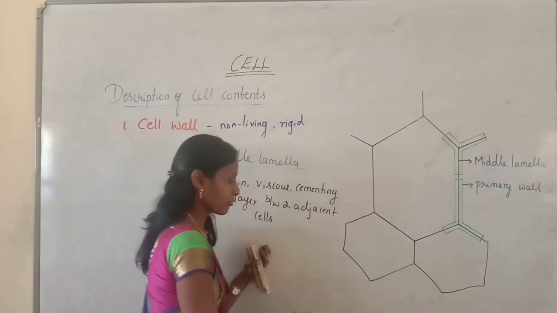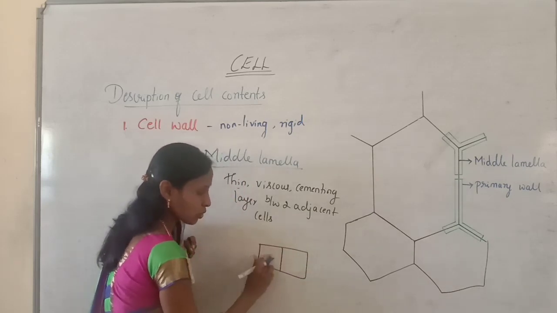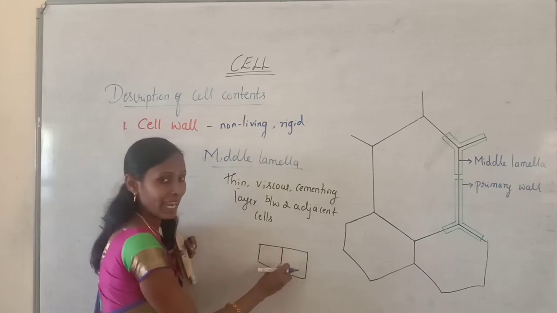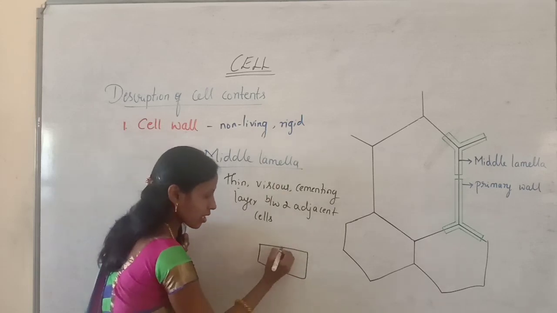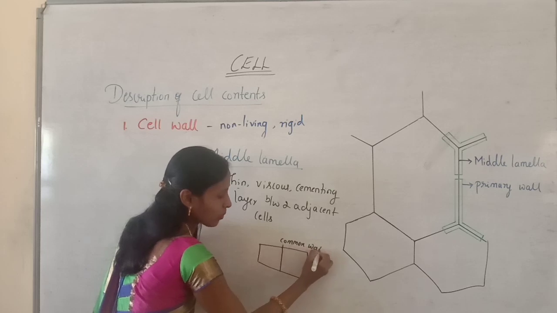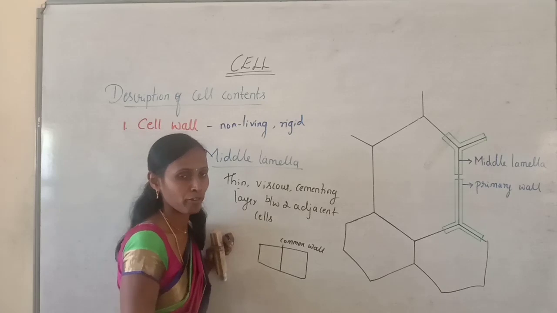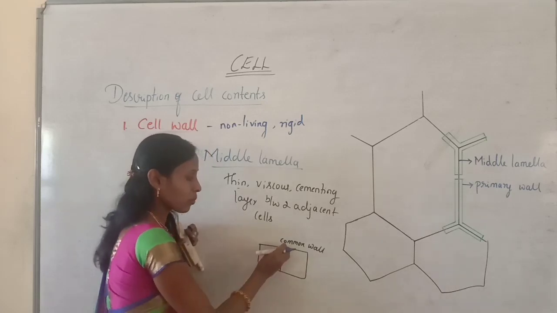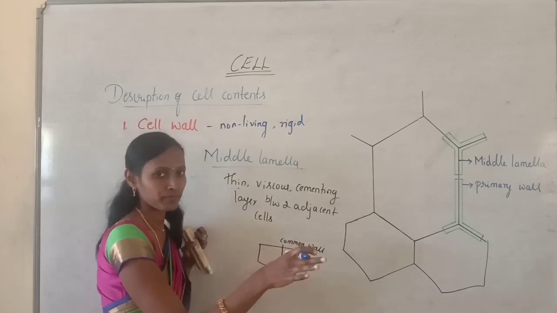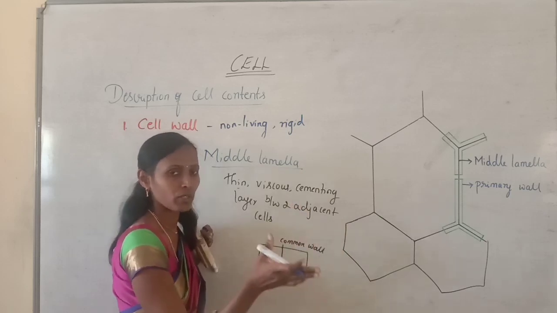Like for example, if you take two rooms, here this is one room and this is another room. These two rooms are connected. They are joined at the common wall. So this is the common wall between two rooms. Here this wall is built with the help of bricks. When you look at the two rooms, there is a common wall between the two adjacent rooms. I am talking about adjacent rooms.